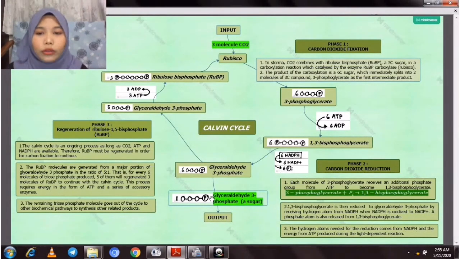That's why I chose MyMaster, because it is very convenient and has templates that students can use to make mind maps to understand. A mind map is one method to help a student understand all topics, to help your study and your exam. So that's why I chose MyMaster and the bubble map template for this subtopic as the main topic, to explain in more detail about the Calvin cycle.